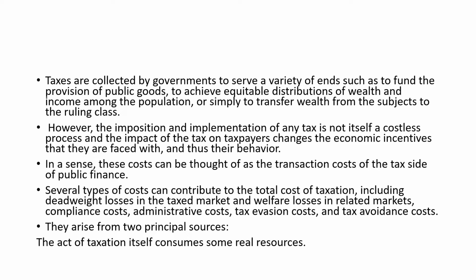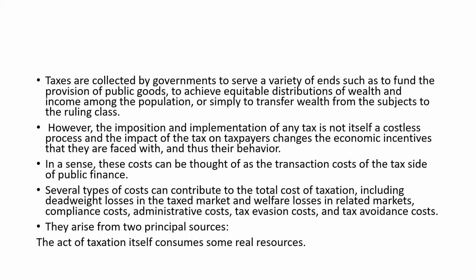We know that taxes are collected by the government to serve a variety of needs. It is collected to attain equitable distribution of wealth. It is collected to transfer wealth from subjects to ruling classes. All these kinds of things are right there, right?